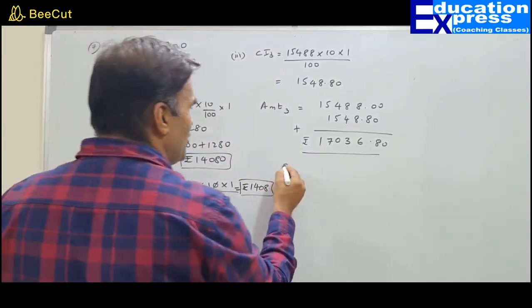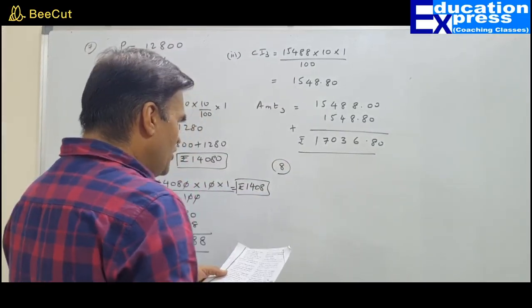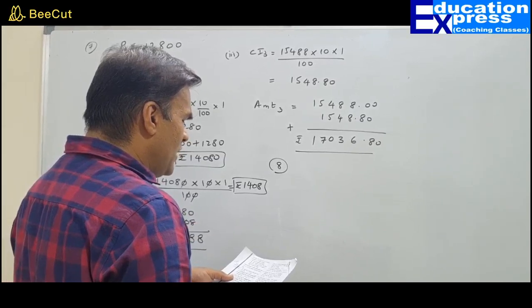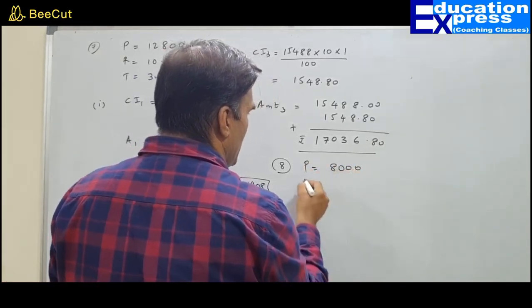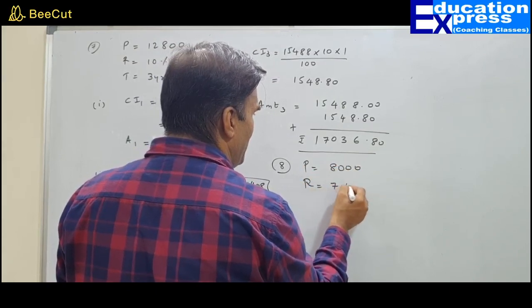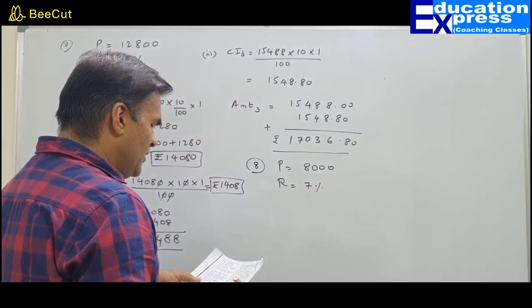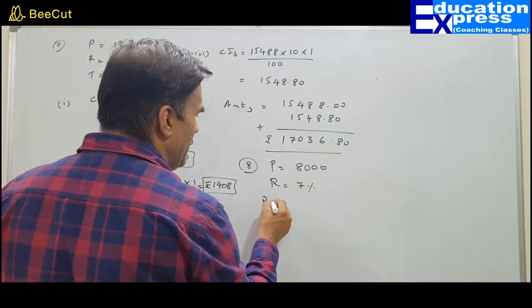Let's go on to question number 8. What does it say? Rupees 8,000 is let out at 7%. So principal is 8,000, rate 7% per annum. At the end of the first year, 3560 is returned. So there is a repayment.